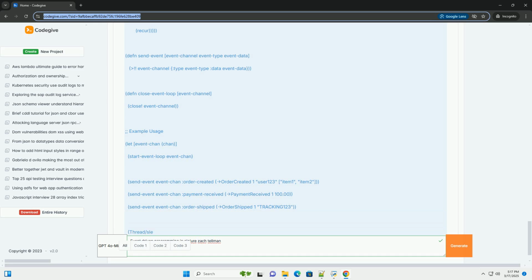CQRS, command query responsibility segregation, is a pattern where you separate the read and write sides of your application. Events can be used to update the read models, queries. Event sourcing. Instead of storing the current state of the system, you store a log of all the events that have occurred. The current state can be derived by replaying the events.